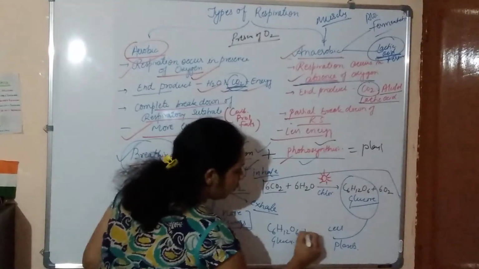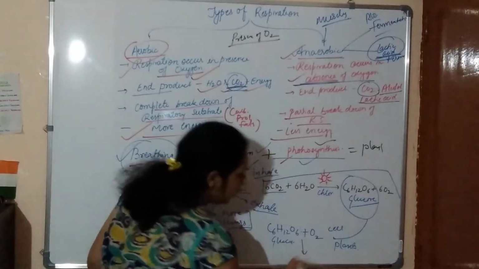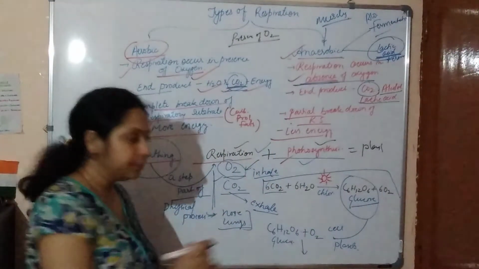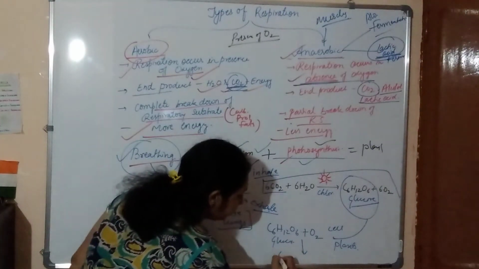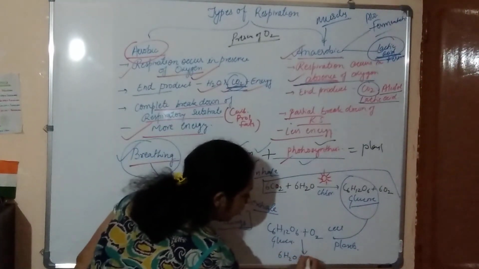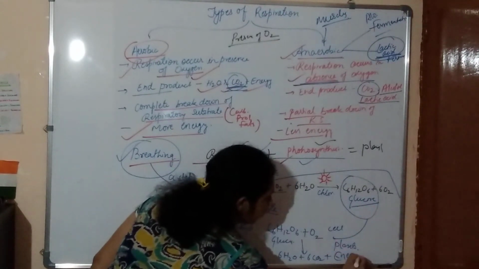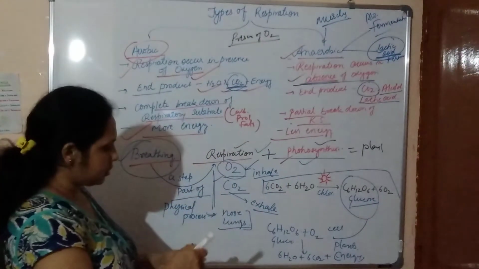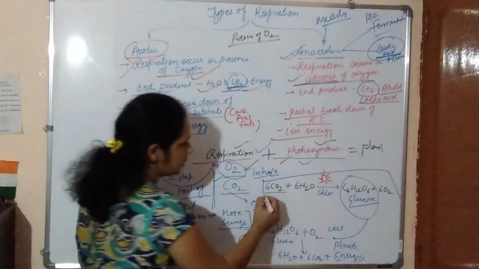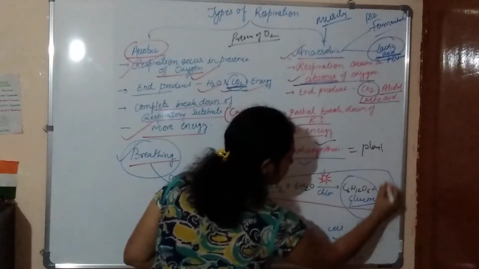In the presence of oxygen, they break down this glucose into water, carbon dioxide and energy.